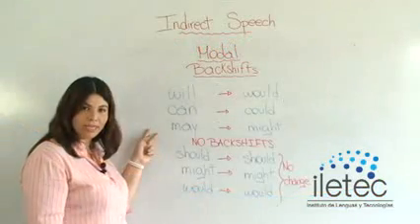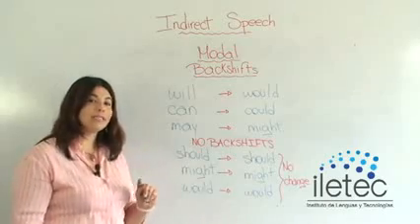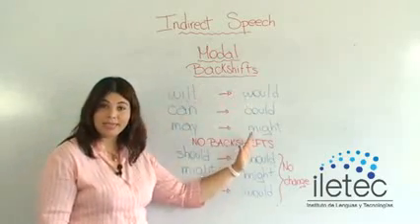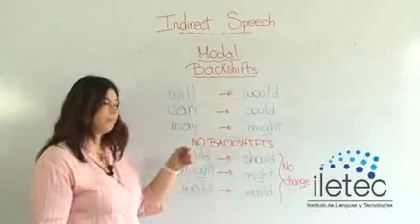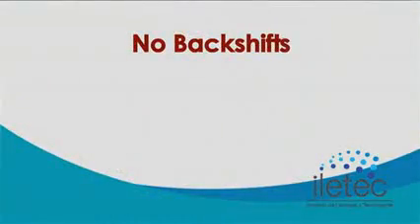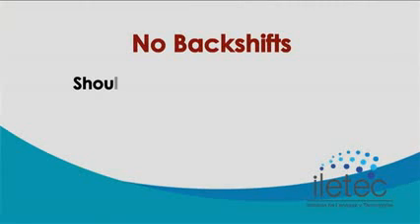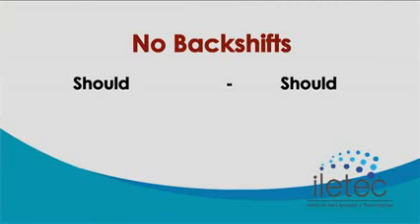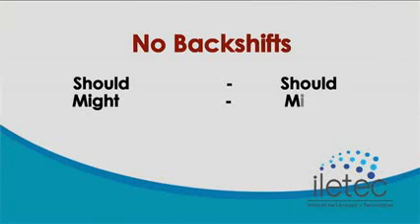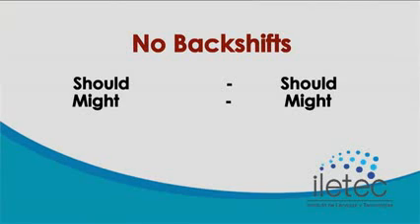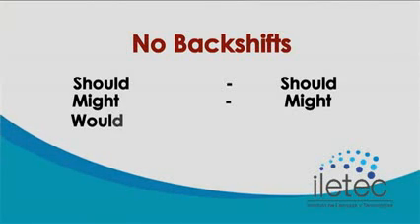These three modals change. There are some other modals that, because they are already in the indirect form, do not backshift. For example, these three. If the original one has the word should, you must keep it the same way. You have to use should. If the original one has the word might, as you see, might is already here, you have to repeat it exactly the same. There's no change to that modal. And if the original one has the word would, you need to change it.